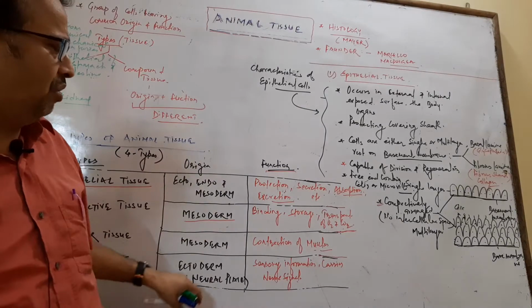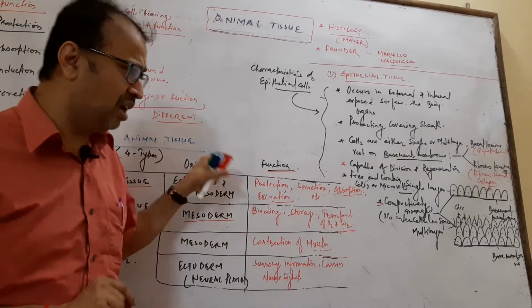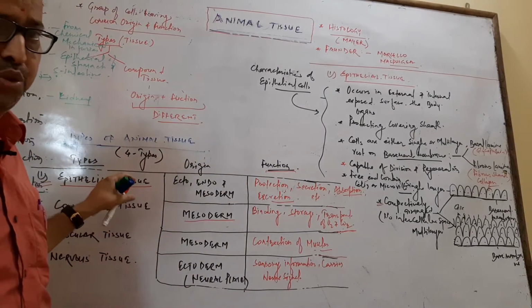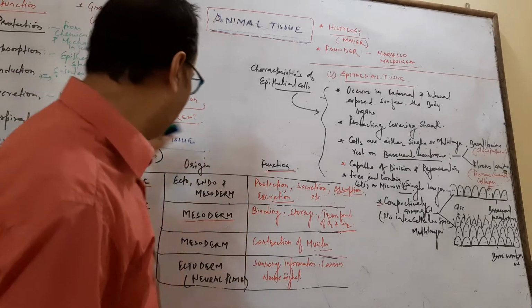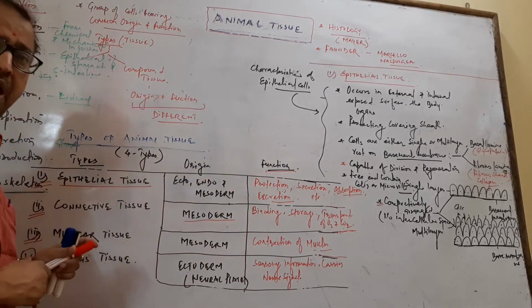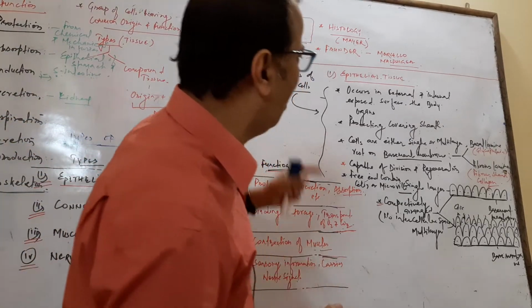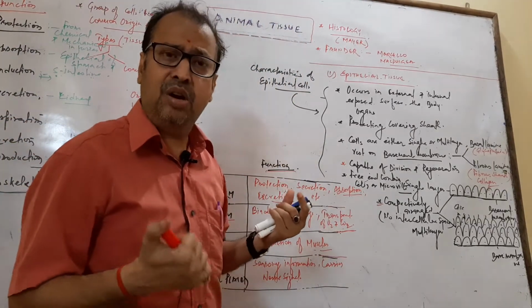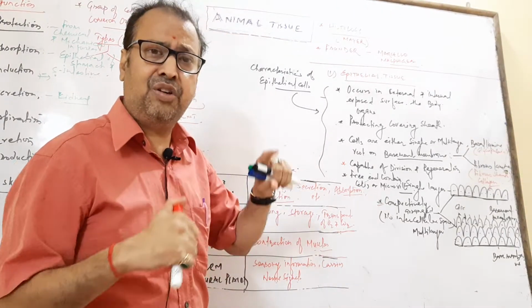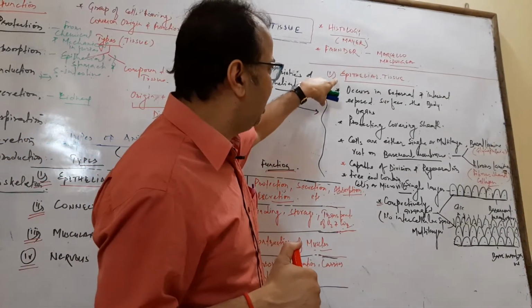So this is all about the origin and function of all the tissues. Now we start one by one. First we start with the epithelial tissue. What is the epithelial tissue? How do the epithelial cells look and arrange themselves? So here is the epithelial tissue.